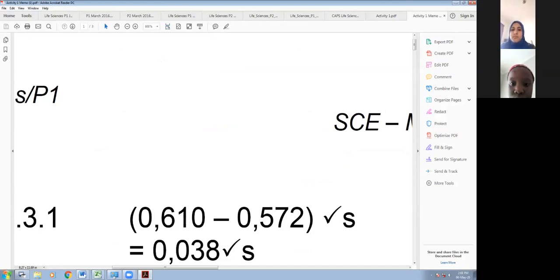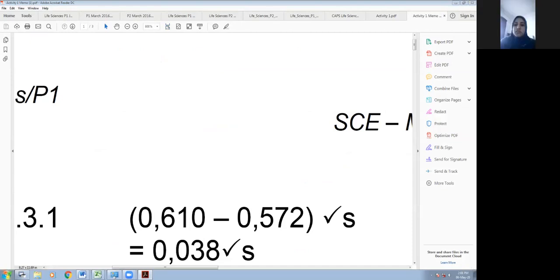So here's the memo. Can you see the memo? Right, I think you can see the memo, hopefully. It's showing you that, good, we've got 0.610 minus 0.572, which was for no alcohol consumption, and then we get the answer of 0.038. Right, so we go back to the questions.